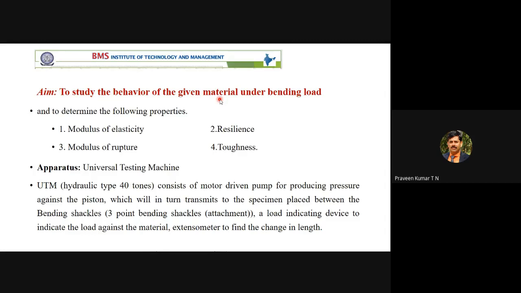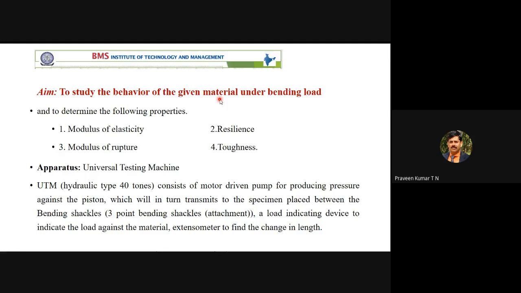Resilience is the energy absorbing capacity of the material when it is loaded within the elastic limit. Whatever material you choose for springs should have good resilience.